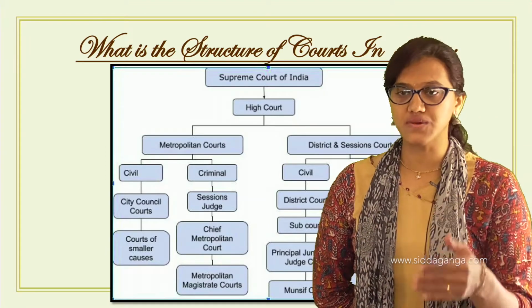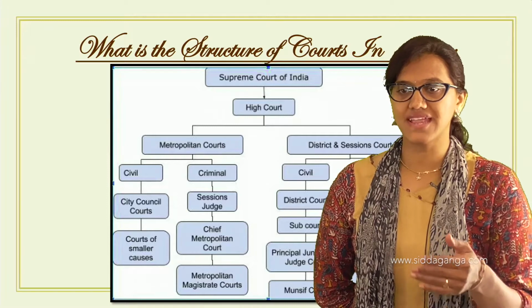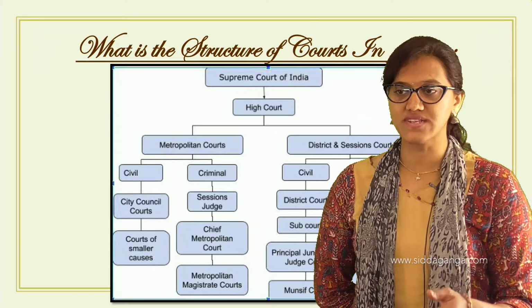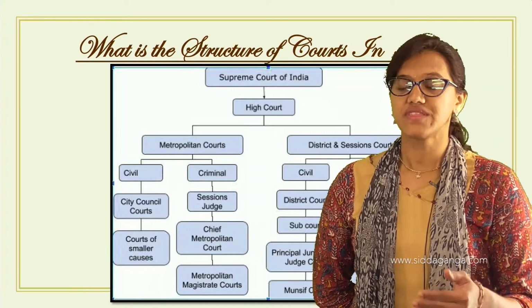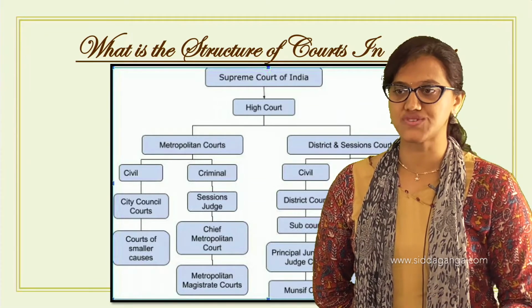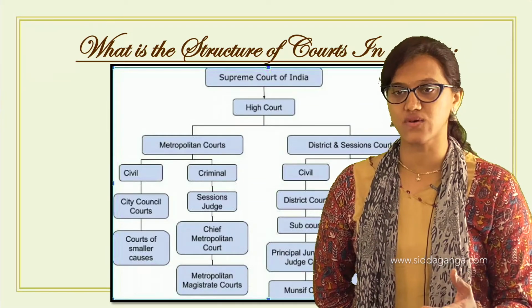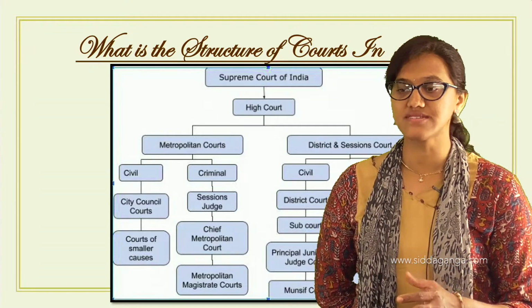So the highest court is the Supreme Court, then the High Court is the second highest court. Then come all the subordinate courts. See why the High Court or Supreme Court has come into existence.